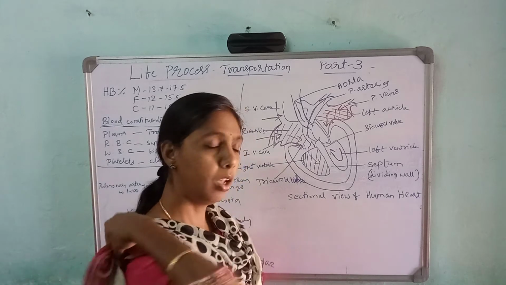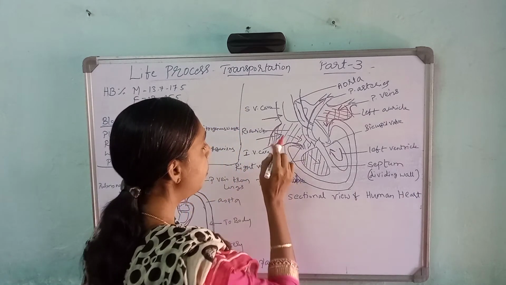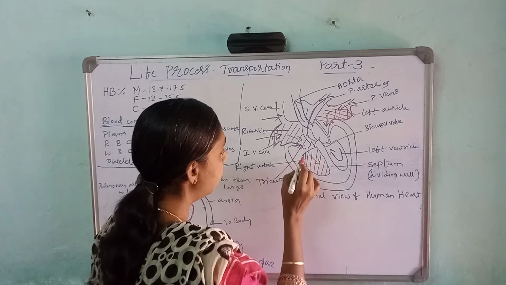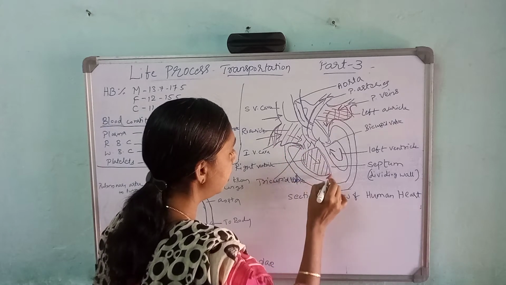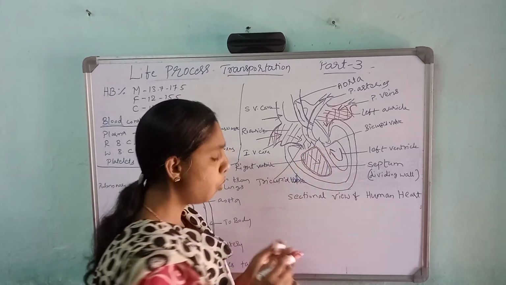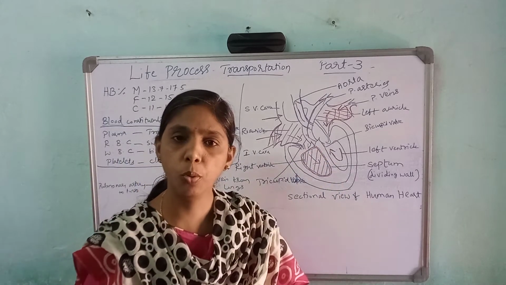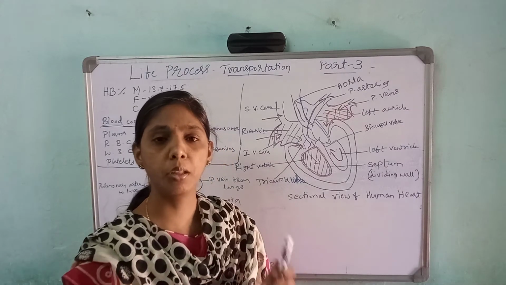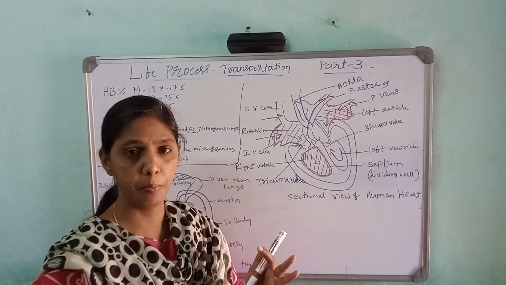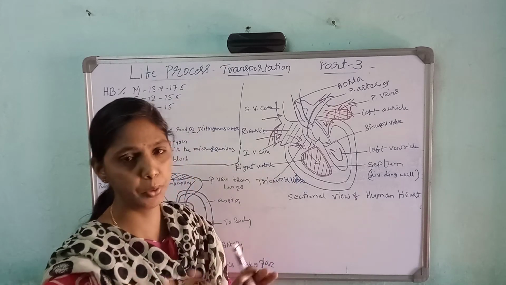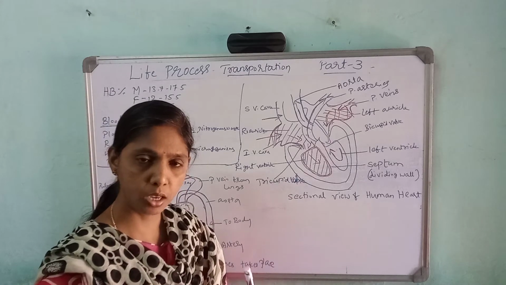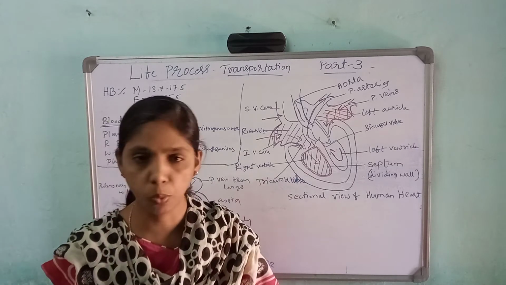And also, the left part is having pure blood. I'll write it with a red color so that it indicates impure blood. What do we mean by impure blood and pure blood? Impure blood is the blood with carbon dioxide. Pure blood means oxygenated blood. Blood with oxygen is called pure blood, or oxygenated blood. If the blood contains carbon dioxide, that is called impure blood.